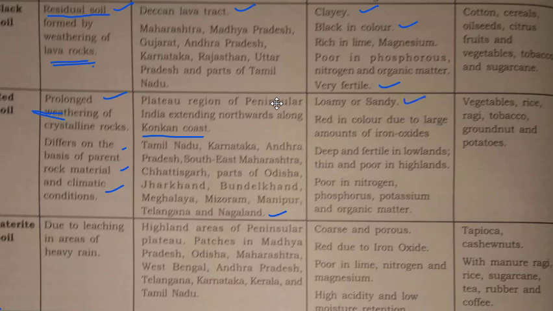They are loamy or sandy. They are red in color due to a large amount of iron oxide. This you must remember: the color of red soil is red because of the presence of a large amount of iron oxide. Deep and fertile in lowlands, thin and poor in highland. Poor in nitrogen, phosphorus, potassium and organic matter. They are poor in all these constituents. What different crops can we grow? Vegetables, rice, ragi, tobacco, groundnut and potatoes we can grow in this particular soil.